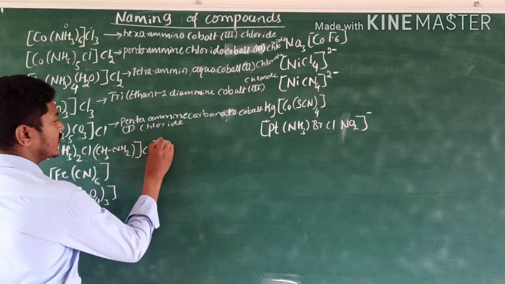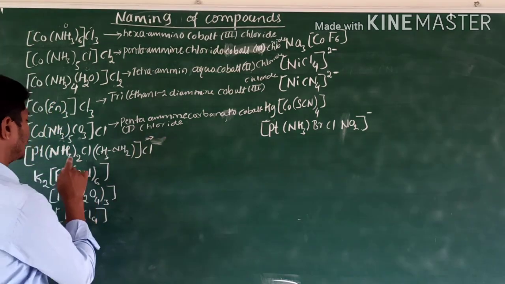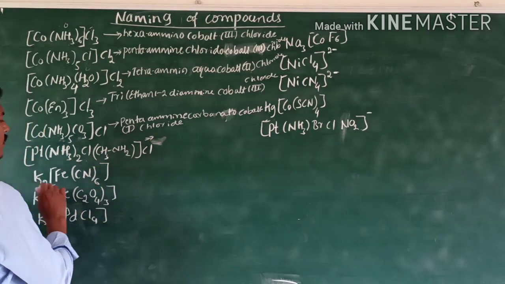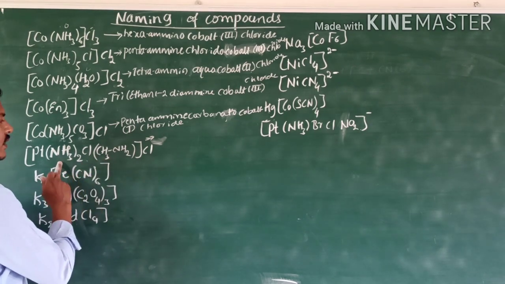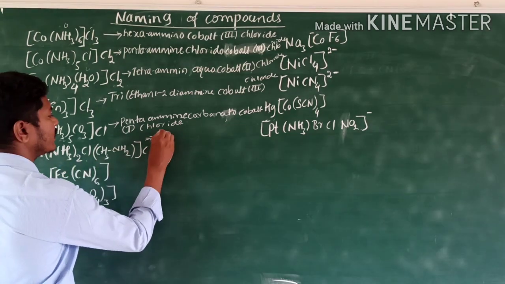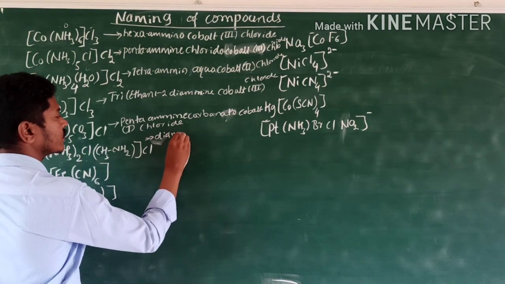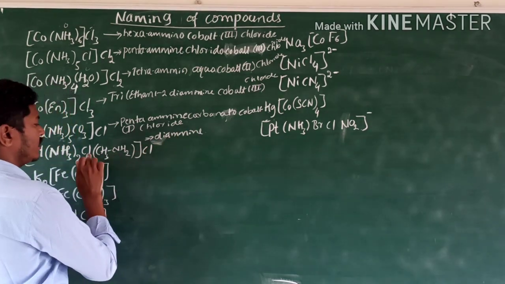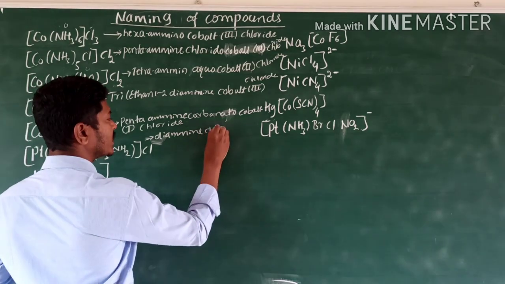Like this, I am writing its name here. So many ligands are there. That's why in the previous one, ethane amine is the only amine, so diamine, 2 amines are there. Then it is a chlorido. It is an ethane amine. Chlorido comes first.